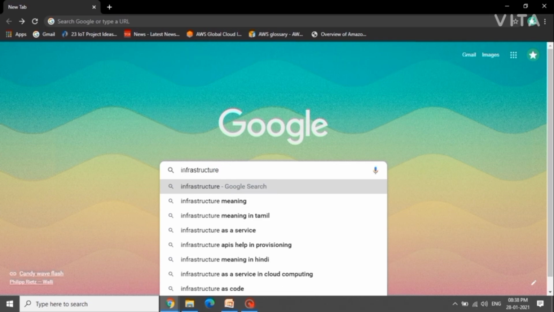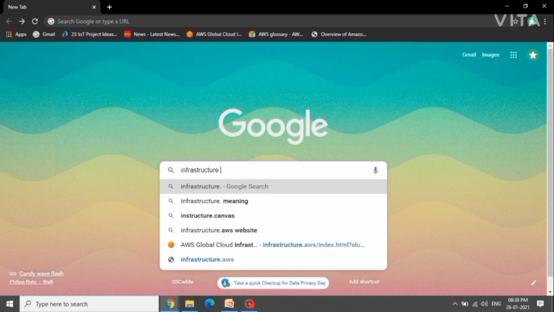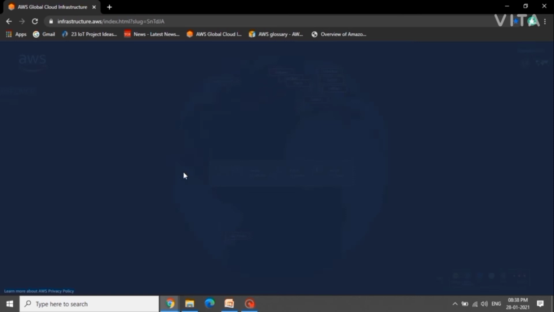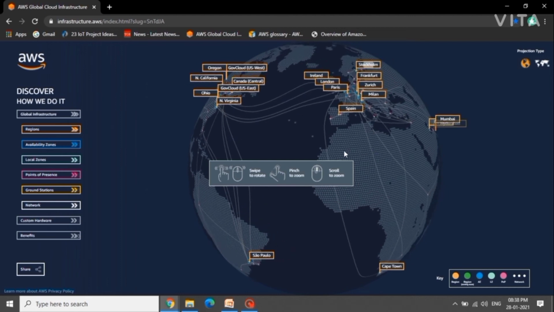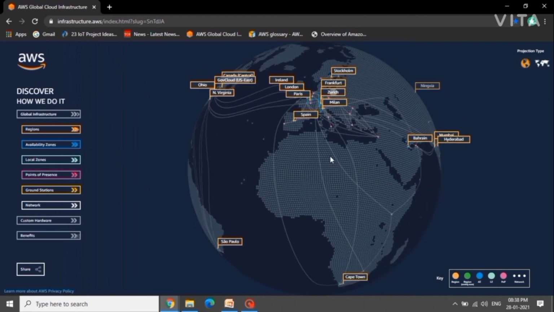To see the AWS infrastructure, just go to your browser and type infrastructure.aws. Here we can see the regions and availability zones all around the world. These orange color boxes are regions. We can swipe to rotate this.